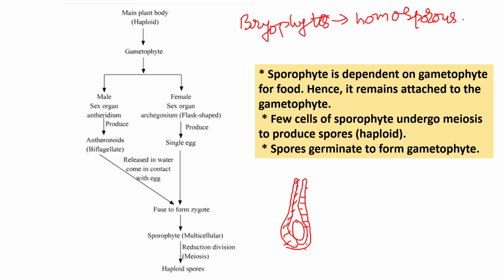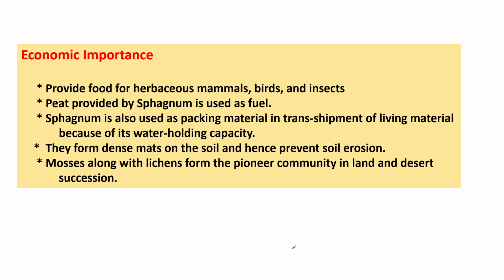Alternation of generation is there. Bryophytes exhibit an advancement over green algae in having a multicellular sporophytic generation. So tomorrow we will discuss the vascular plants, pteridophytes.